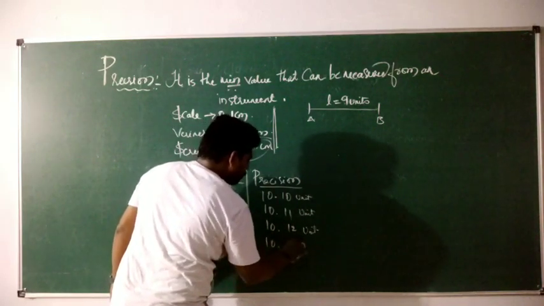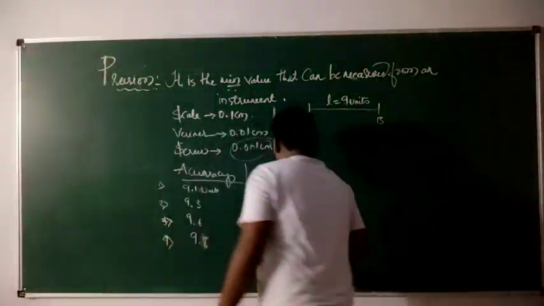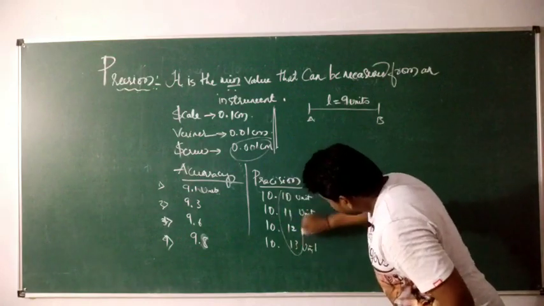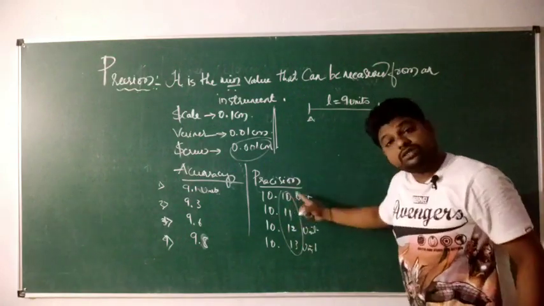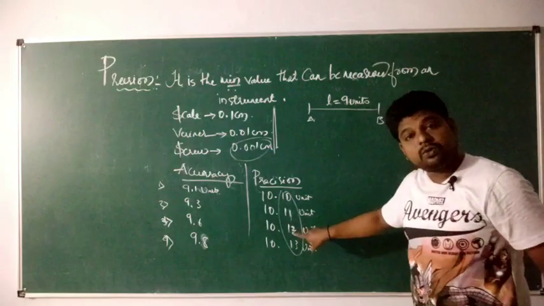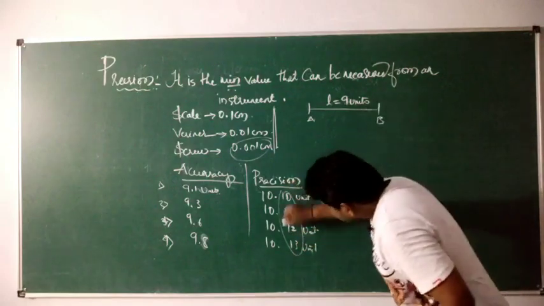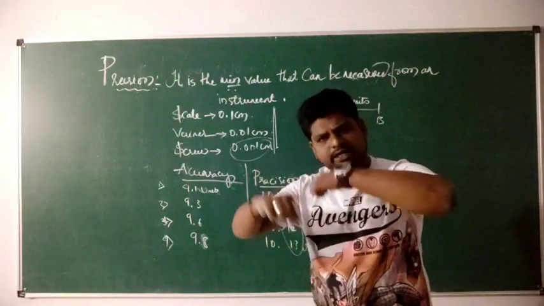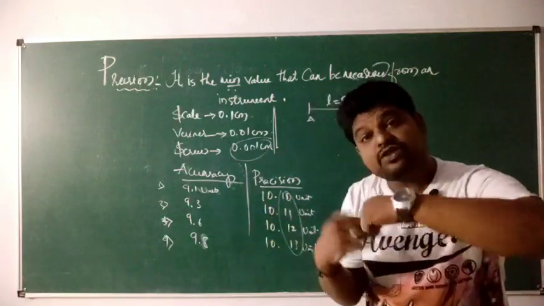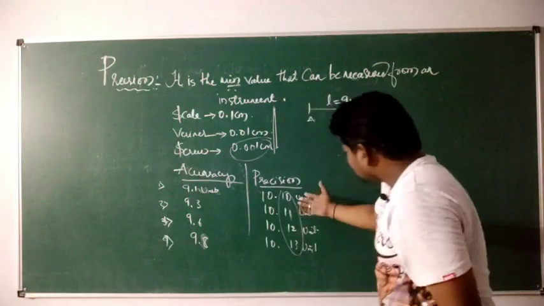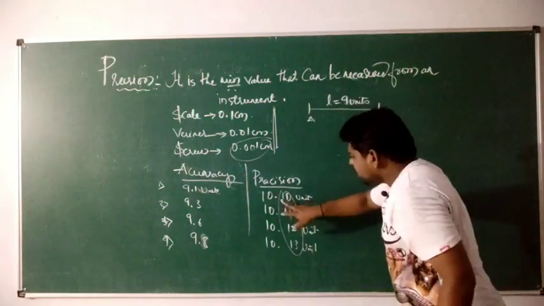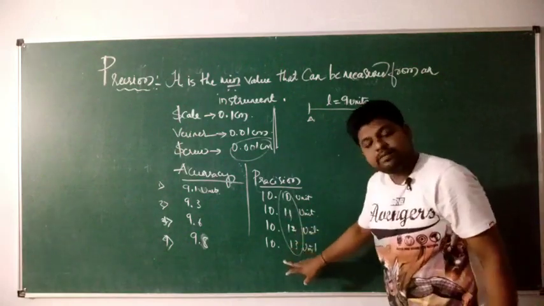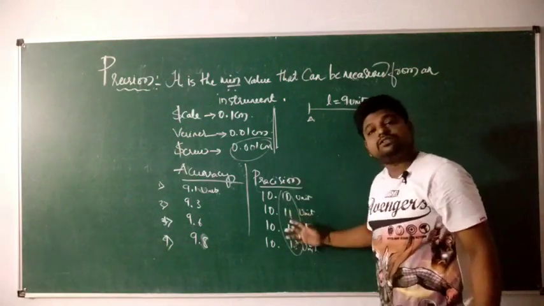Fourth one, 10.13 unit. So here what you have to observe is these numbers: 10.10, 11, 12 as well as 13. If you pay attention, these numbers are continuously repeating. Repeating means one after the other. They are very close. See, 10 is close to 11, 11 is close to 12, 12 is close to 13. This is how precision works.